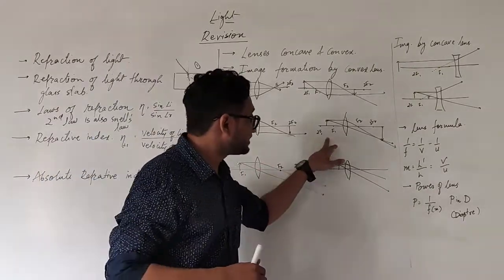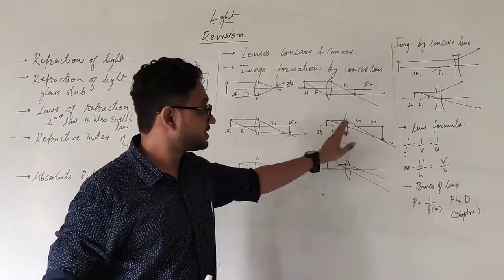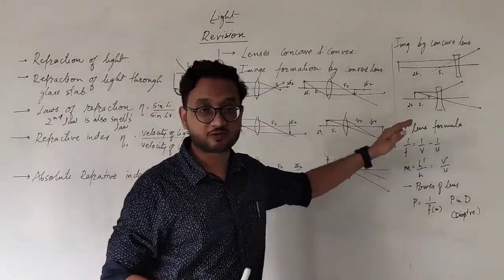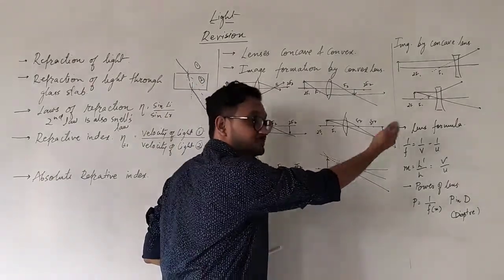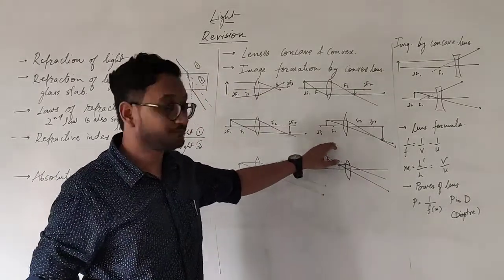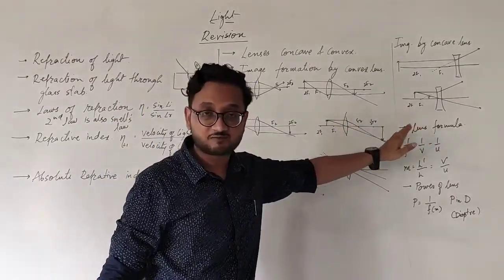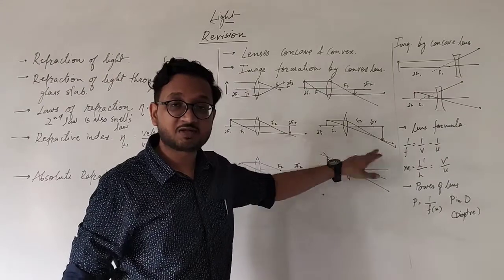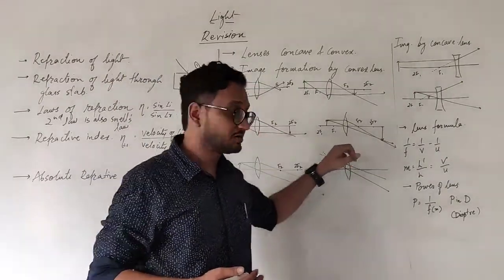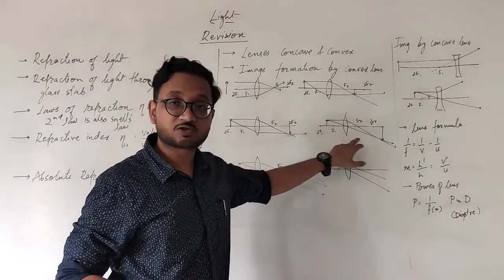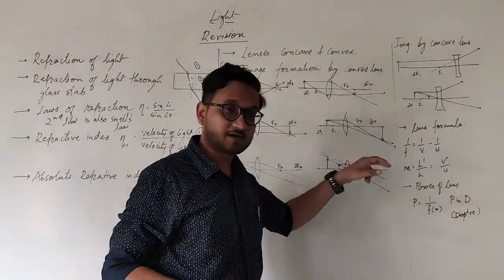In the next case, if we bring the object even closer, between 2f1 and f1, then the image goes beyond 2f2. Okay. So if it is between f and c, then the image is beyond c. Same thing is happening over here. Between 2f1 and f1, then the image is beyond 2f2. And this time it has become a larger image, and that is why we can call it an enlarged image. Between f and 2f, the image is larger than the object itself, as you can see in the diagram.